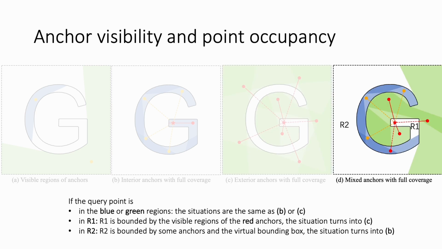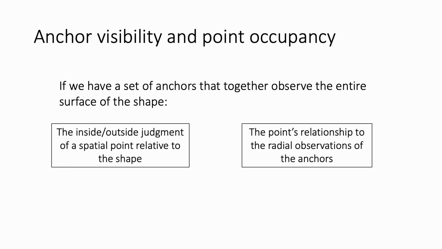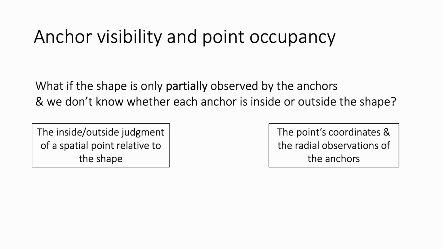When some anchors are inside the shape and others are outside, we can turn the situations into B and C, according to where the query point is. To summarize, if we have a set of anchors that together observe the entire surface of the shape, then their visible regions together can fully determine the inside and outside regions of the shape. If the shape is only partially observed by the anchors, we don't know whether each anchor is inside or outside the shape. We introduce ARO-Net to predict the occupancy from incomplete information after training with data.